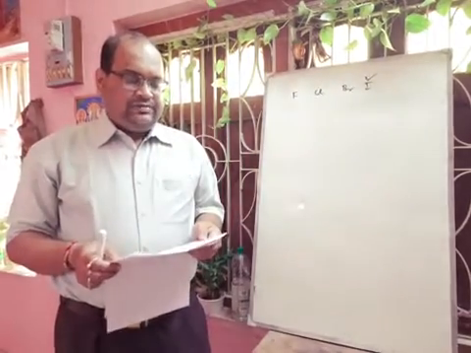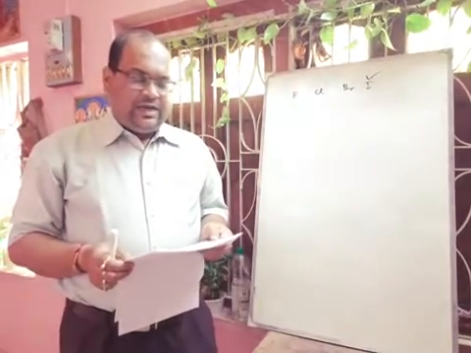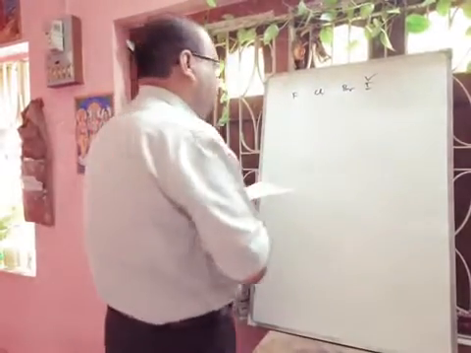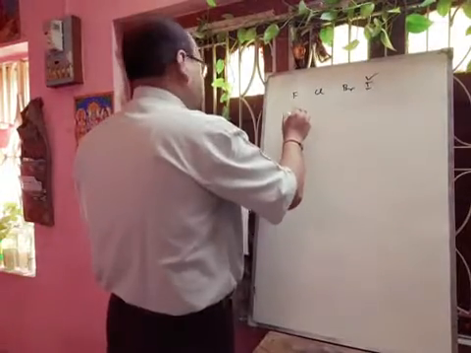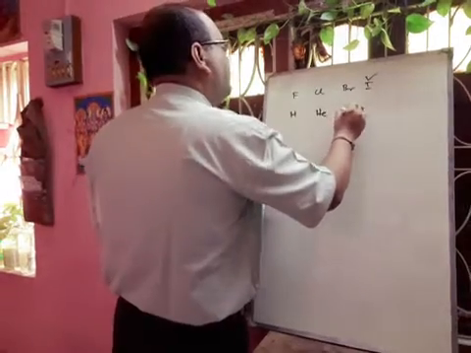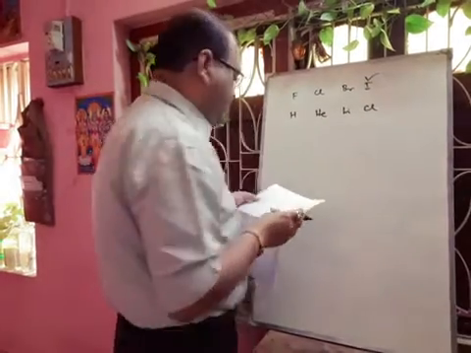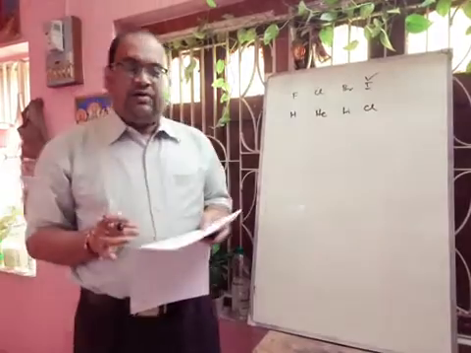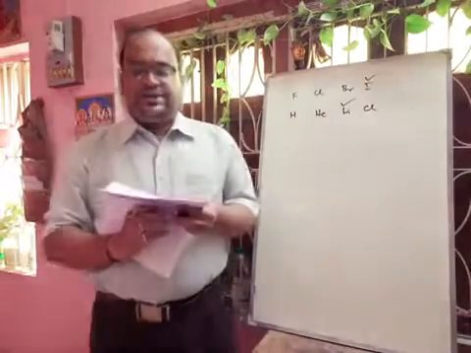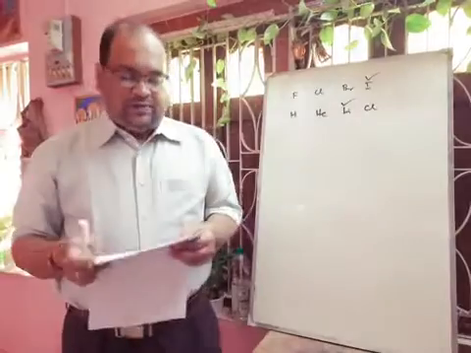Your next question, which among the following has the lowest ionization energy? Options are hydrogen, helium, lithium, and chlorine. Definitely hydrogen, helium, chlorine all are non-metals. Metal is only lithium. Lithium will have the lowest ionization energy or ionization potential.